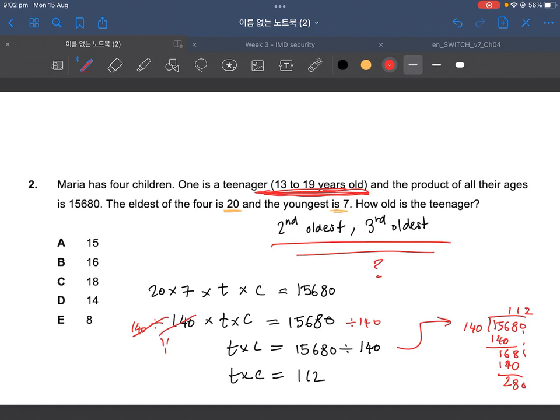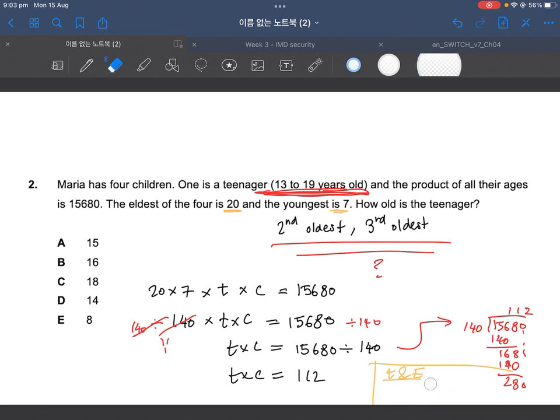So let's try 13 first. Let's say the teenager is 13. So this is hypothetical trial and error. I'm going to label it T and E because trial and error. Okay, so let's see. 13 times what is 112? We realize that that other number is not a whole number. So we cross that out. We say, nope, we can't deal with that.